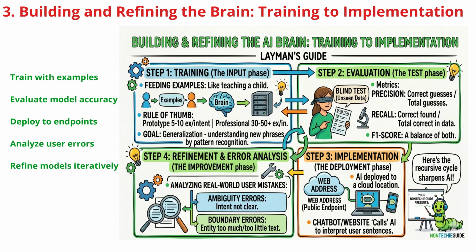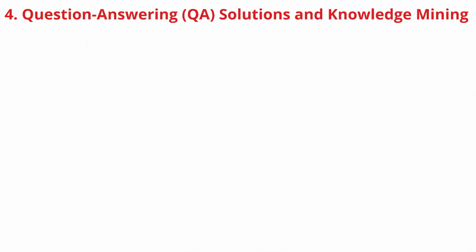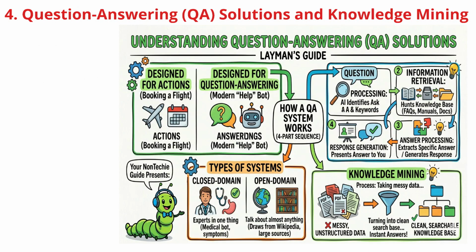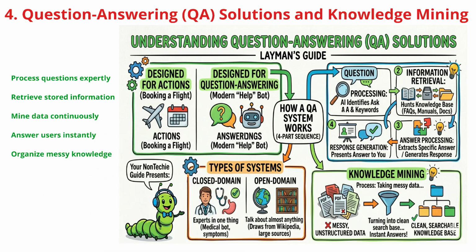Finally, we must perform refinement and error analysis. Developers study real-world user mistakes, like ambiguity errors, where the intent isn't clear, to retrain and sharpen the model over time. While some AI is designed for actions, like booking a flight, other AI is specialized for question answering, the technology powering modern help bots.